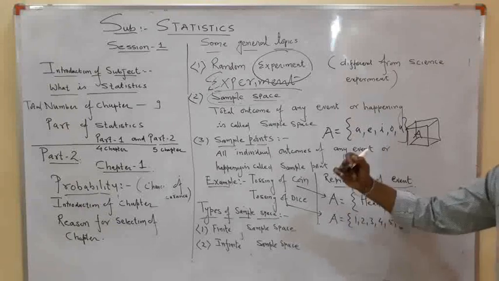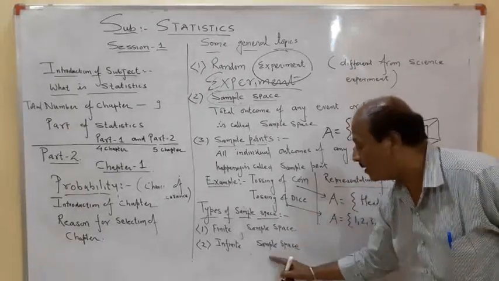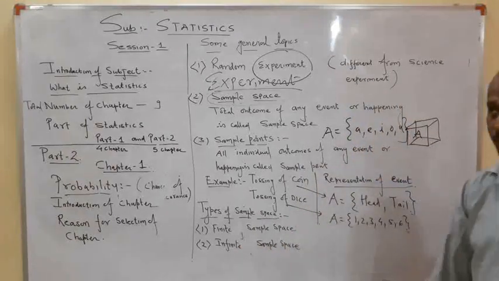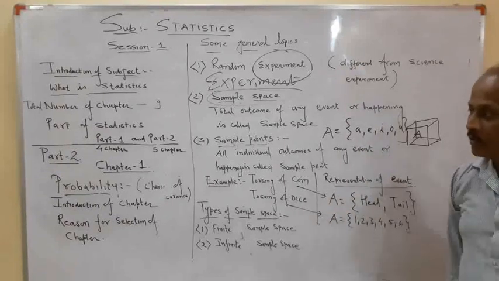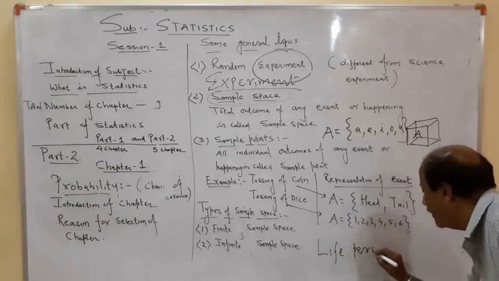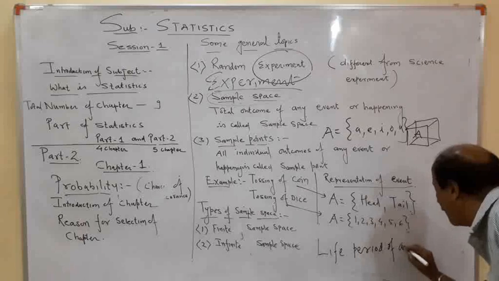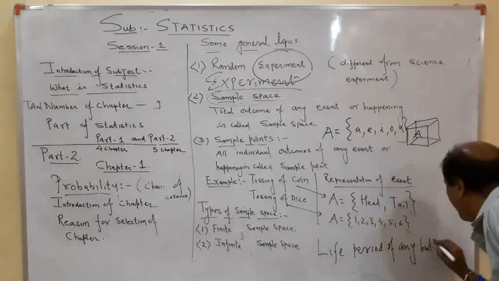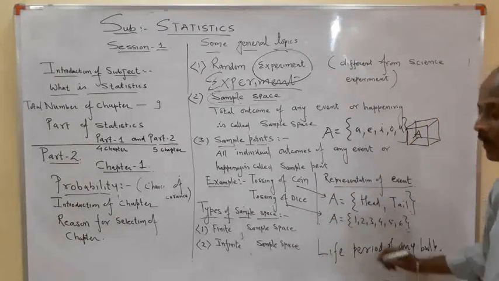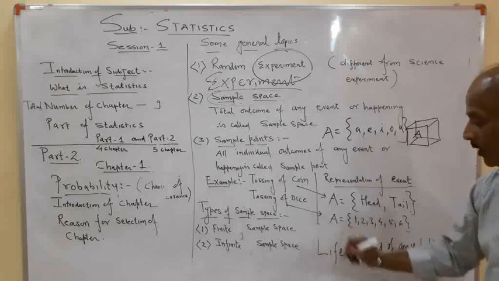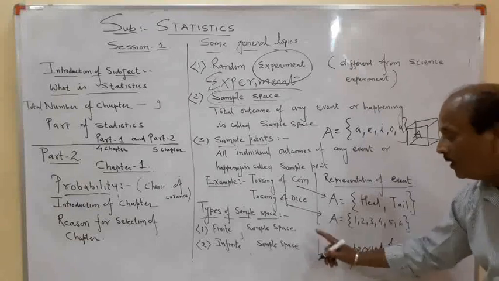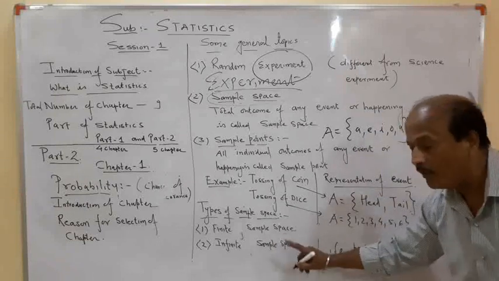You will say, sir, it's very easy. But what about an infinite sample space, whose total number of outcomes you cannot count? The best example of this we also heard in 11th class: the life period of any bulb. It's the best example of an infinite sample space. If I ask you what is the life period of any bulb we use in day-to-day life, you will not be able to say whether it will be 1 day, or 10 days, or 1 year. So that comes under the heading of an infinite sample space.